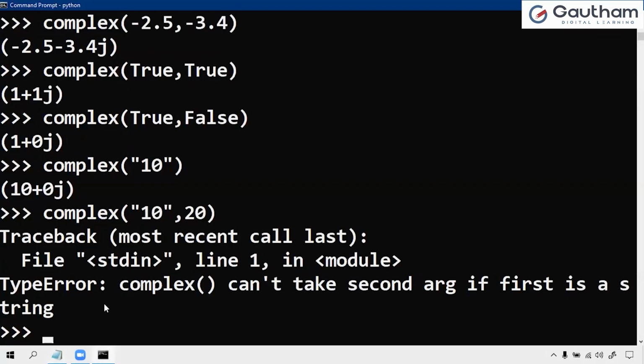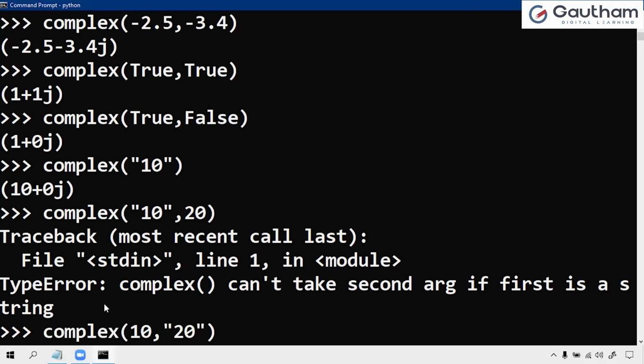Right? Next step. Complex of 10 comma 20, where I am taking the second argument in the form of a string.